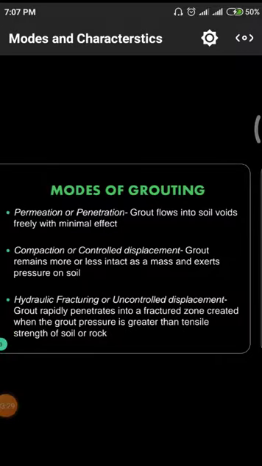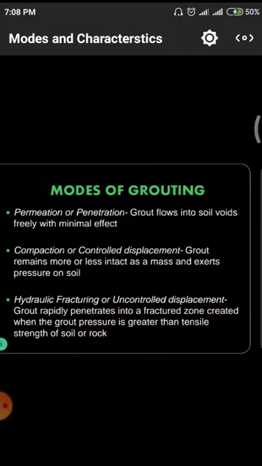First of all, permeation or penetration. Permeation or penetration means the liquid is able to flow through the gaps. Normally grout flows into the soil voids freely without a minimum effect, that means we are not giving an artificial compressive force.